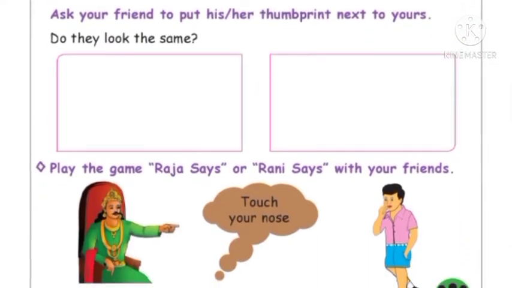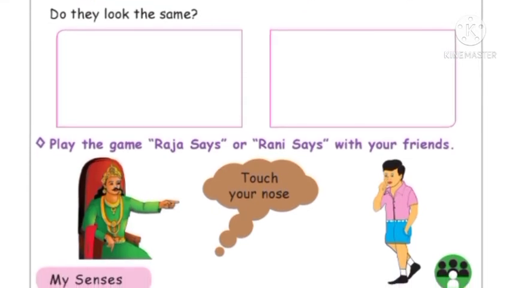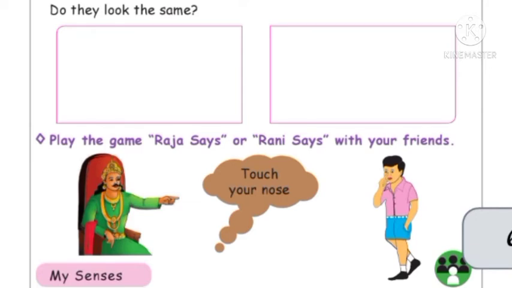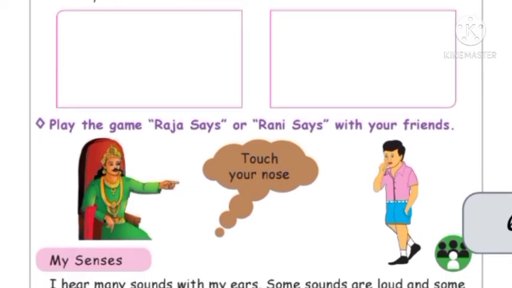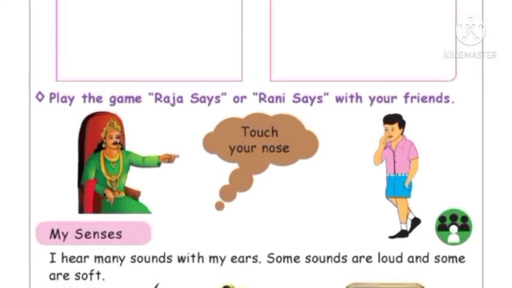Okay, next, your thumbprint is special. Put your thumbprint in one of the boxes. See children, the thumbprint of each and everybody is different from one another. So what you have to do here is put your thumbprint in one box and ask your friend to put theirs in another box.